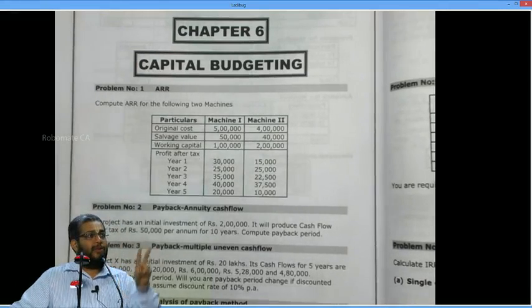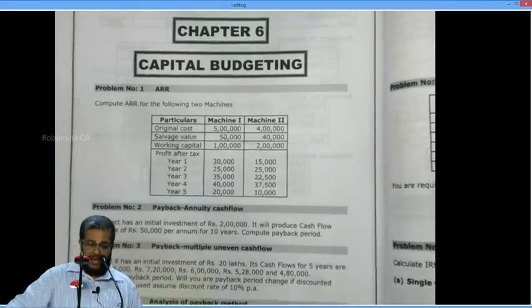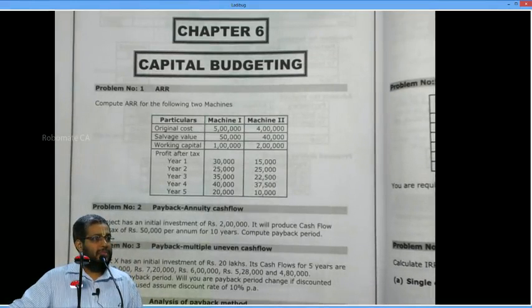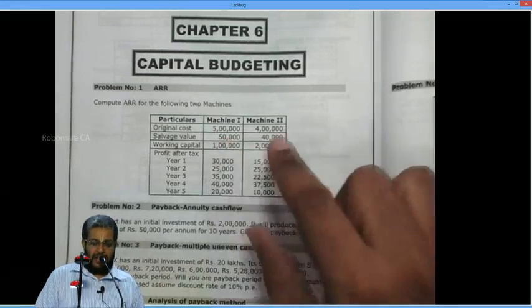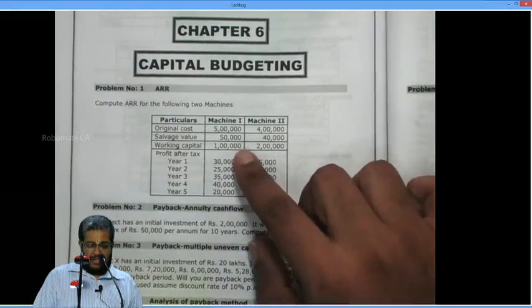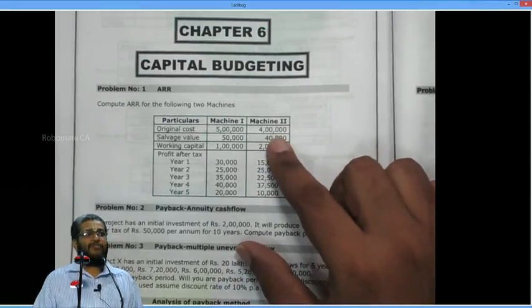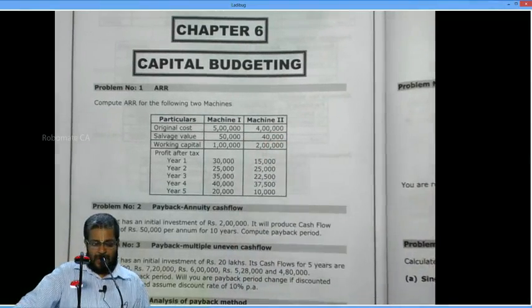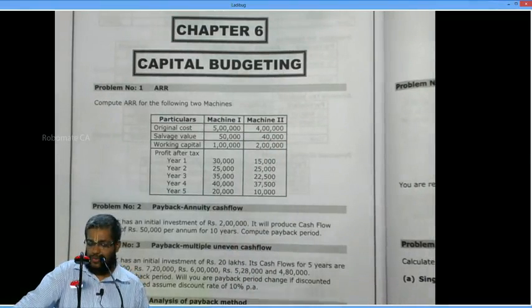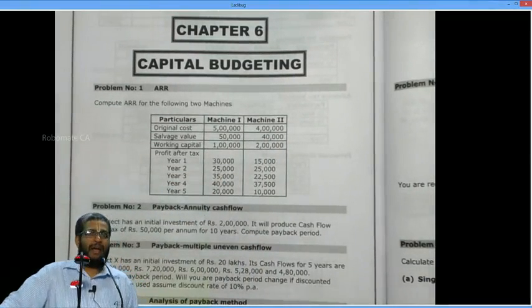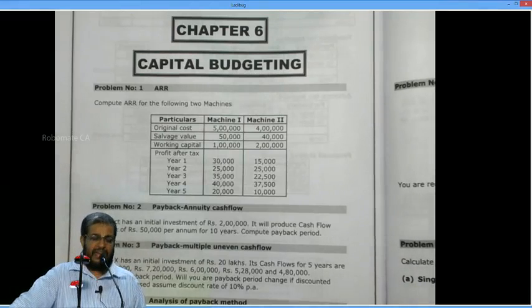Now, there are 2 options before me, either to buy mission 1 or to buy mission 2. What is the investment I have to make in mission 1? 5 lakhs. Mission 2, 4 lakhs. Salvage value which I expect is 50,000, 40,000. Working capital investment today is 1 lakh, 2 lakhs. PAT is given, the budgeted profit after tax. Calculate the ARR. Can you proceed or not?